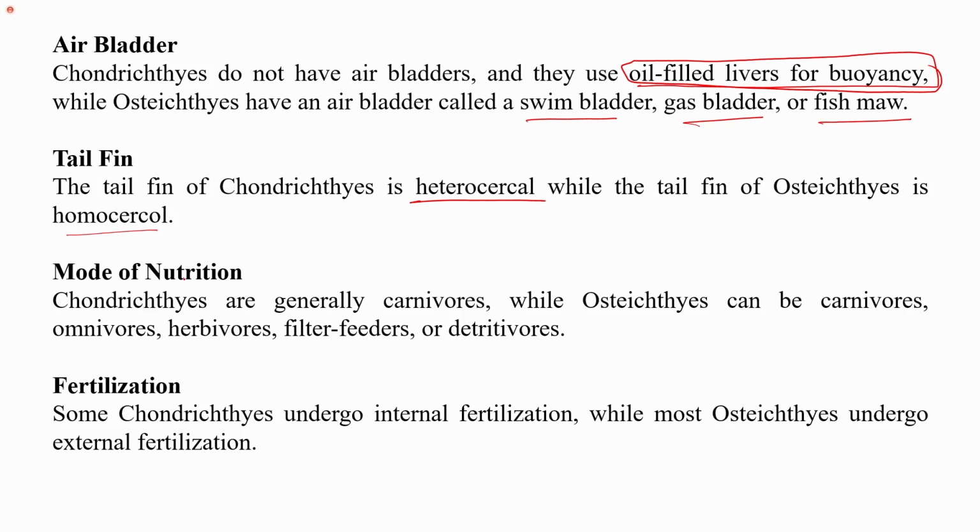The mode of nutrition: chondrichthyes are generally carnivores, so they mainly feed on smaller animals, while osteichthyes can be carnivores, omnivores, that is, they can feed on both plants and animals, herbivores, filter feeders, or detritivores, meaning those that feed on dead and decaying matter. Fertilization in chondrichthyes is mostly internal, and osteichthyes undergo external fertilization.